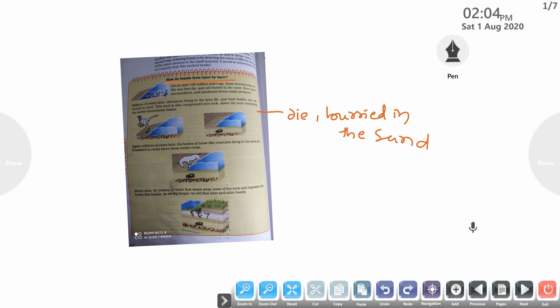In the same way, if aquatic animals in the sea die and are buried, sand accumulates over them. After many years they react chemically and form the fossil fuel, petroleum. This is the history of the formation of petroleum.